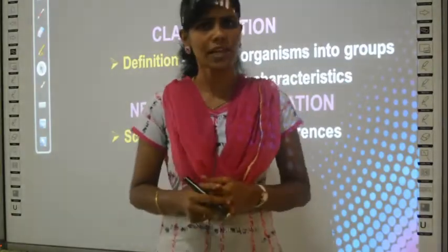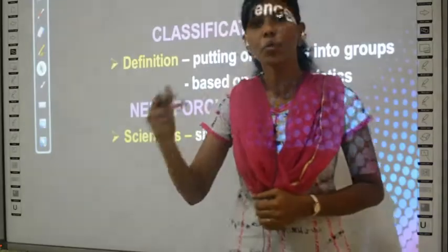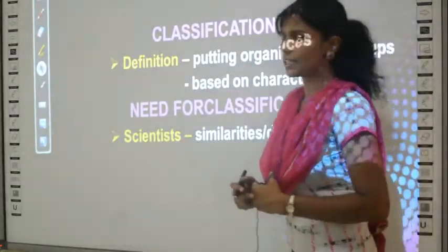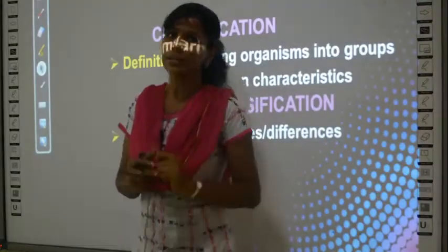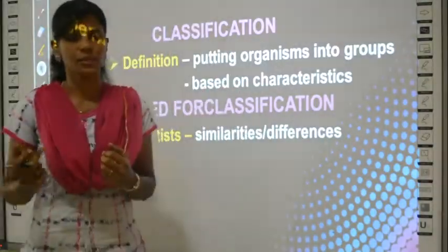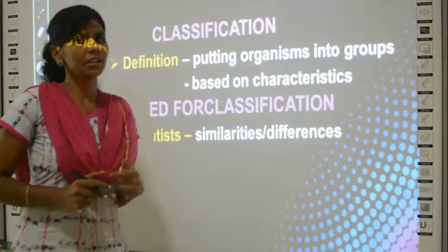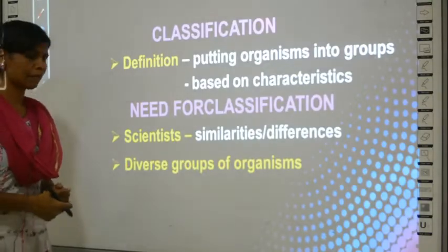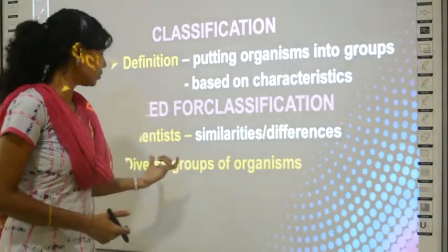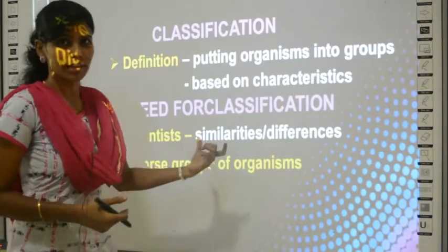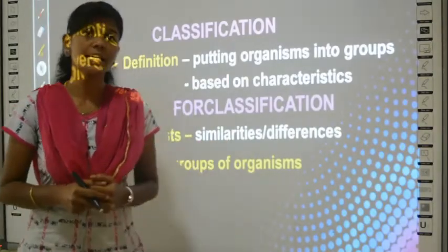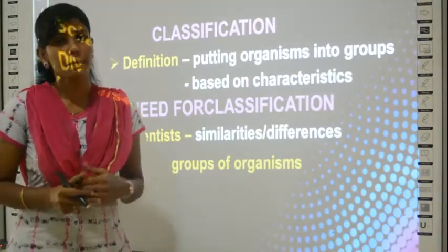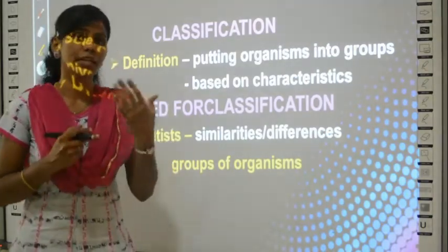Why did they want to classify the plants? Because they wanted to know the similarities or the differences among the plants. Many plants will have the same characters, some will have different characters, right? Those properties the scientists wanted to know. That's why they initially started classifying the plants, and also they wanted to find the diverse group of organisms. What is diversity? Diversity means differences, no? There are different types of plants based on the type of leaves or the type of roots.